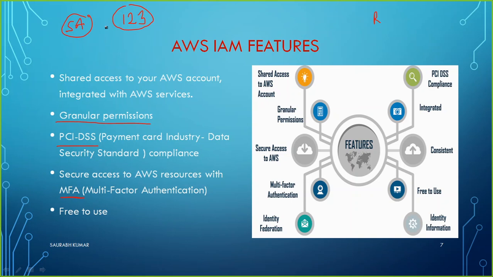What will happen? Maybe one guy is working in the day time and one guy is working in the night shift. You have given them the same credential, you have used a very shortcut method. But the problem is, what if one of those two deletes something and he doesn't accept it? He says that another guy also has the same credential, maybe he is the one who deleted with this credential. How will you get to know who was actually the guy who deleted the file?